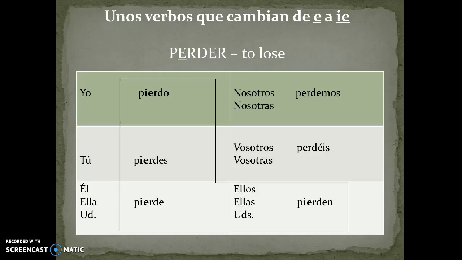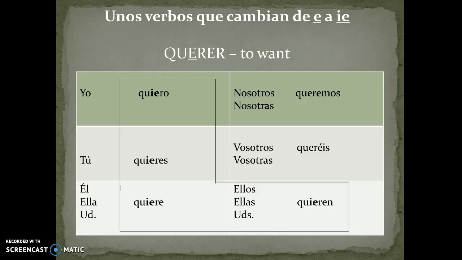We have yo pierdo, I lose. Tú pierdes, you lose. Él, ella, or usted pierde, he or she loses, or you lose. Nosotros or nosotras perdemos, we lose. Vosotros or vosotras perdéis, you all lose. And ellos, ellas, or ustedes pierden, they lose or you all lose. And as mentioned before, the forms that change are inside that boot. The forms where the E stays the same are outside.